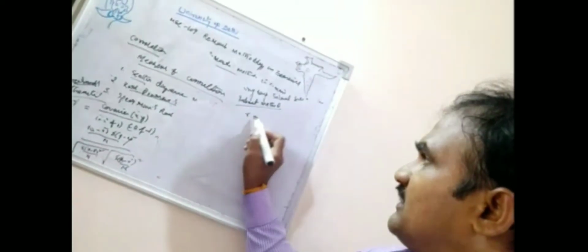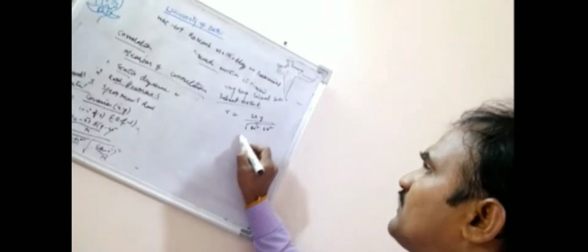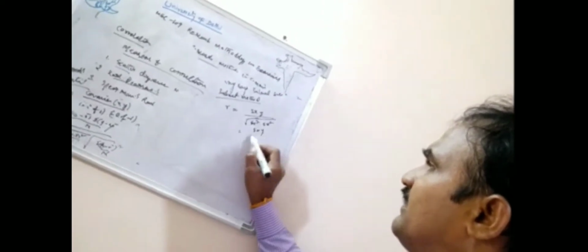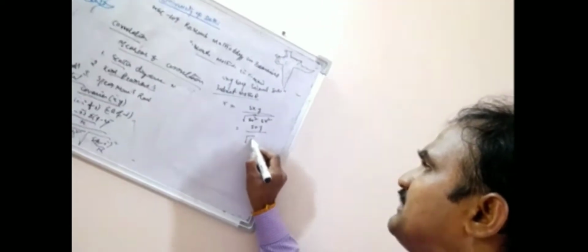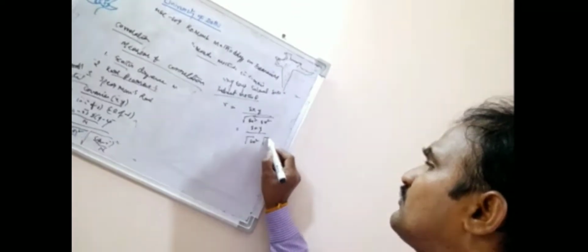What is the indirect method? r is equal to sigma xy upon root of sigma x square into root of sigma y square. And also you can write it as sigma xy upon root of sigma x square into root of sigma y square.